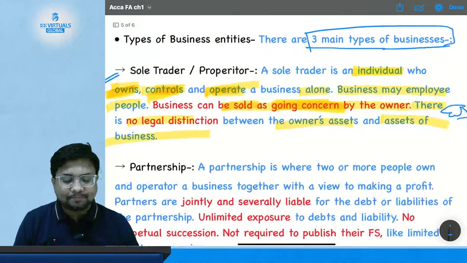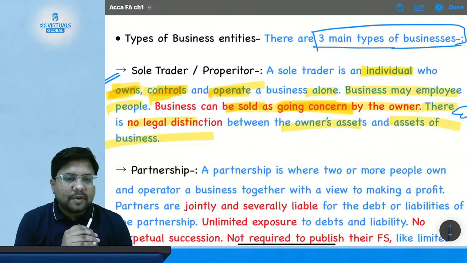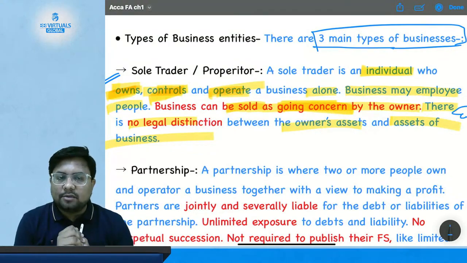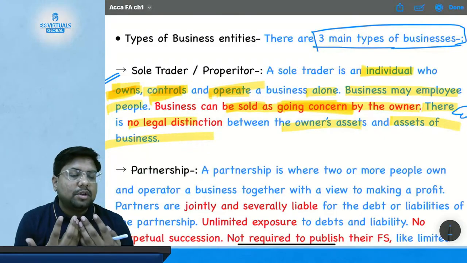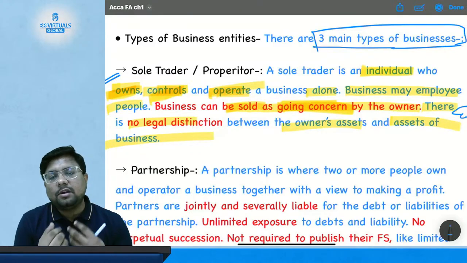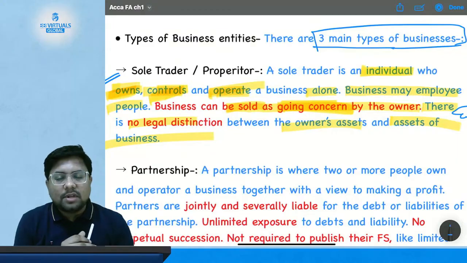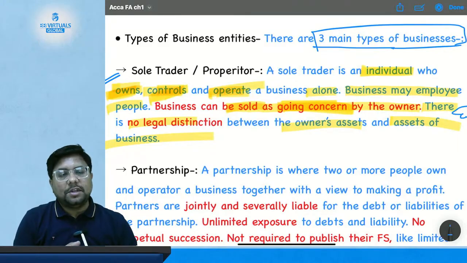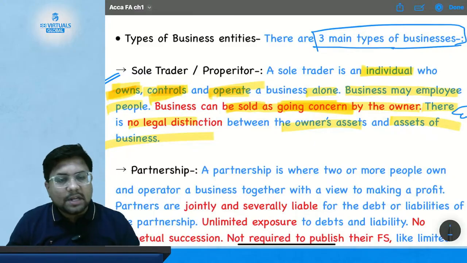Suppose I have taken a loan to run my classes, and I also have a car for my personal use. If I am not able to pay that loan, can my car be sold to repay the loan? Yes, my car, which is of a personal nature, can also be used to repay the loan. So there is no legal distinction between the owner's asset and the asset of the business.